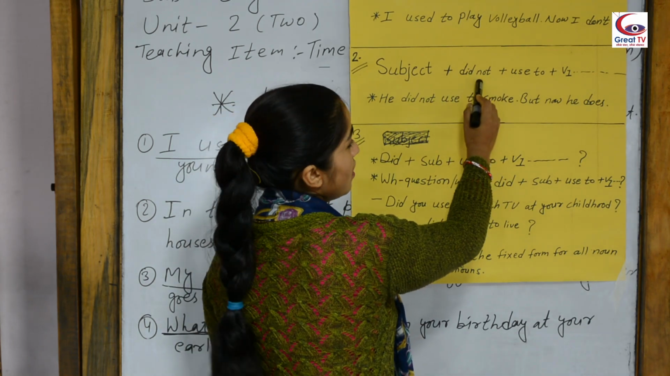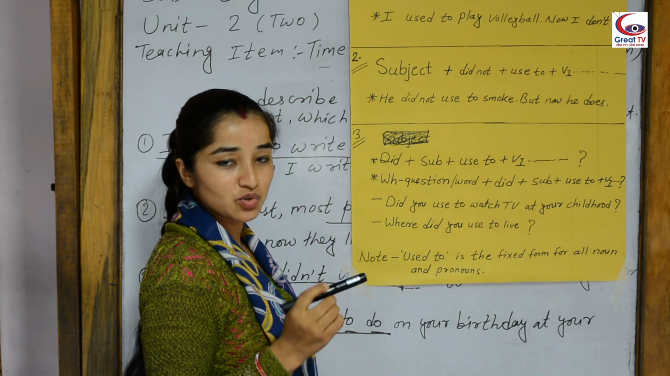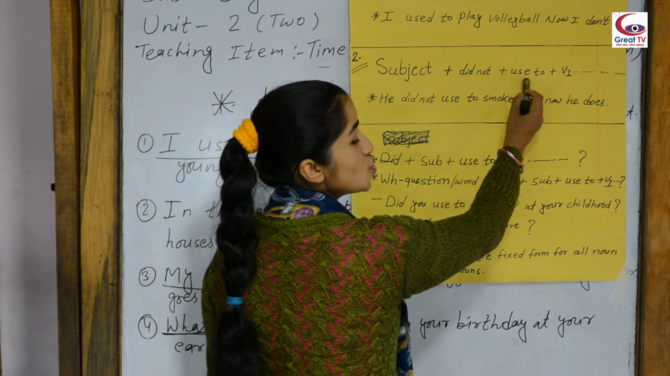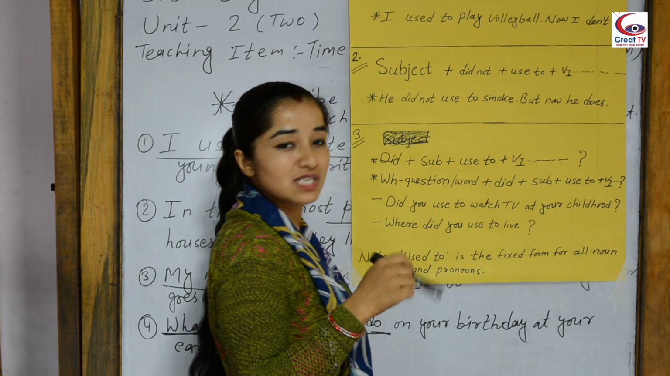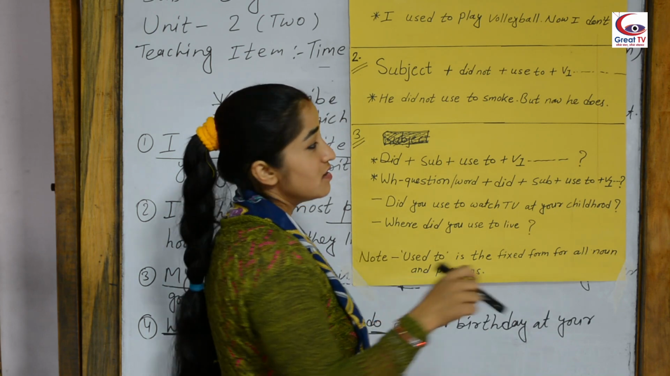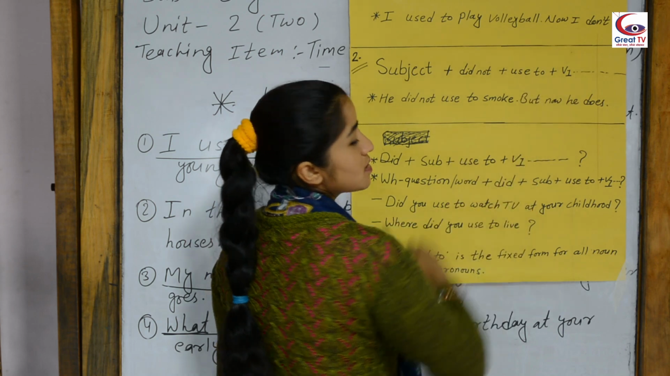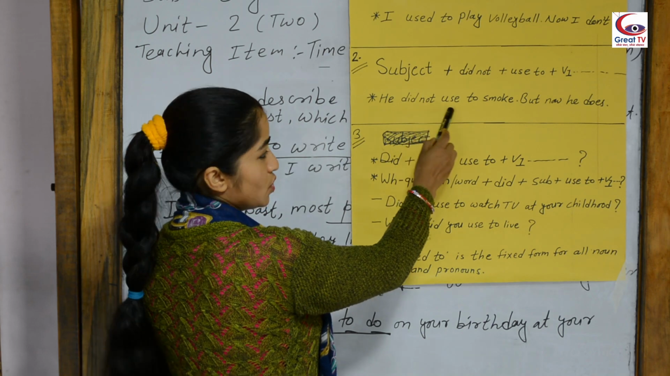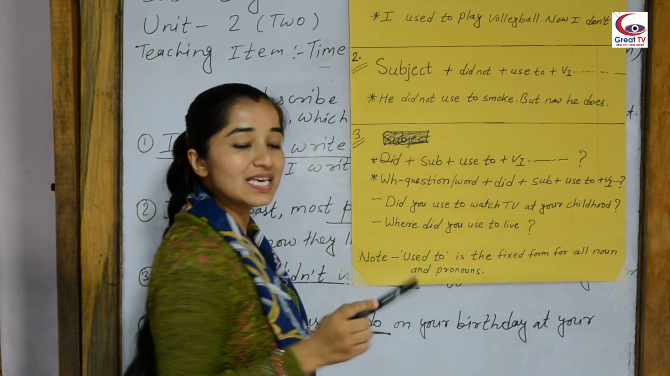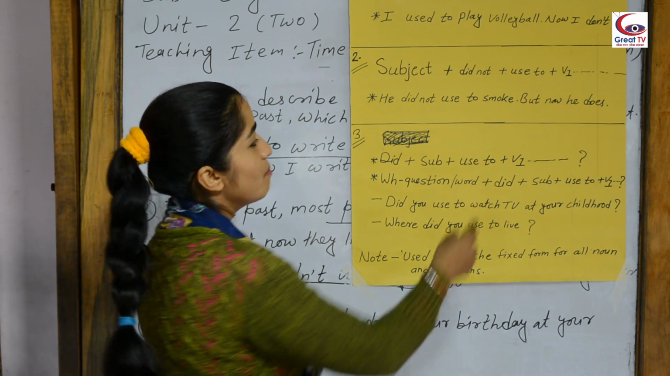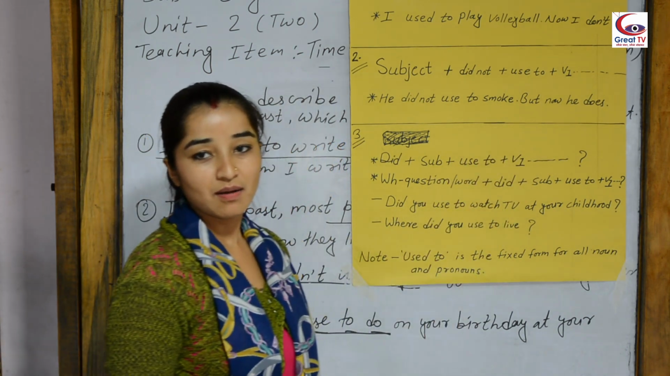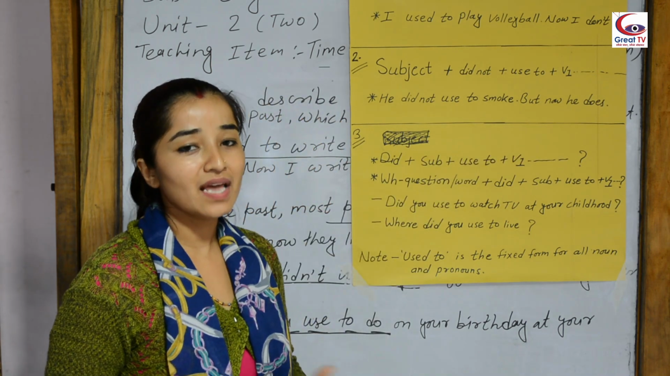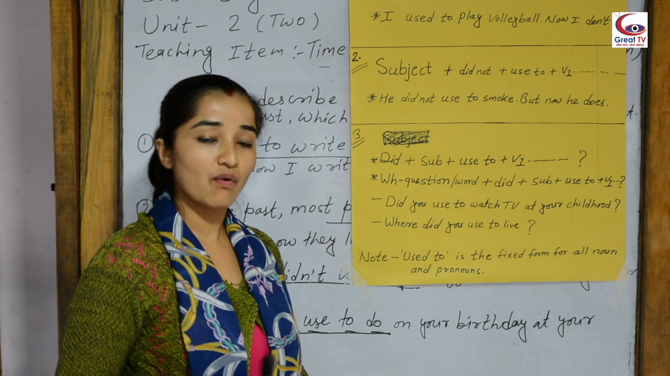And be careful here, while you are making the negative form of habitual action. Did not plus use, not used. It sounds similar, but spelling is different. You can see use to plus verb 1. And one of the examples, he did not use to smoke. He did not use to smoke, but now he does.